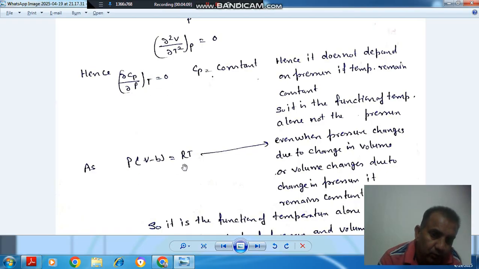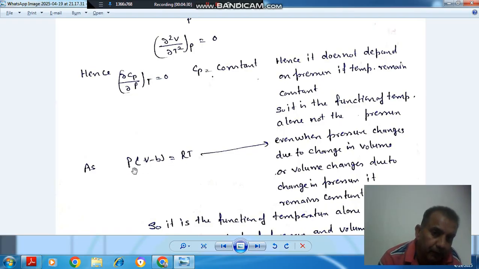If P varies due to V only, it will be 0. If P varies due to T, there will be a change in Cp. So the change in Cp is due to change in T.